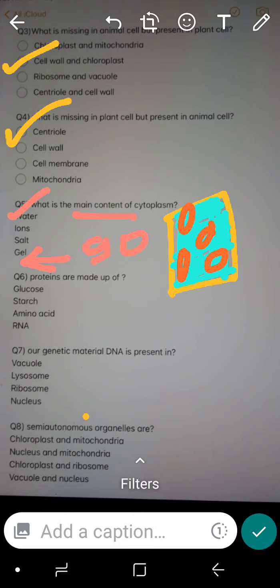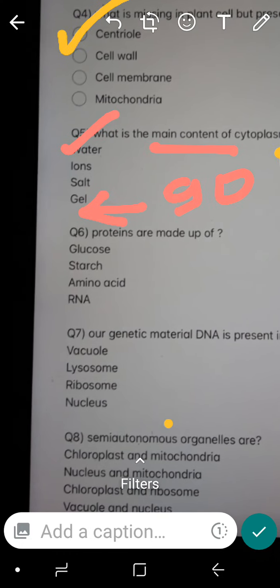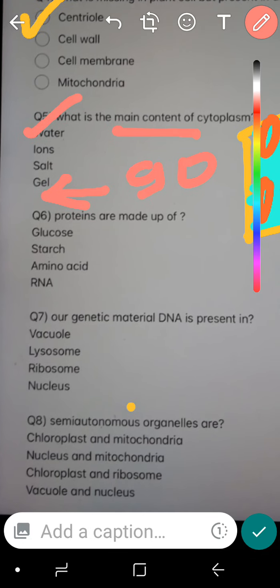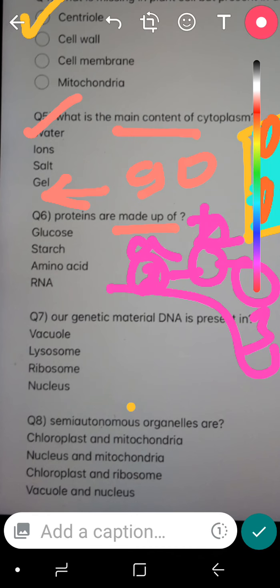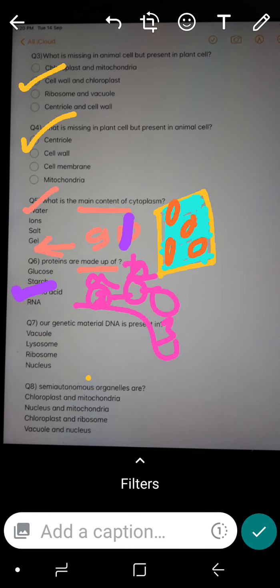Okay, done. Now next question is question 6. Proteins are made up of. I have told you while teaching that proteins are made up of amino acids, like amino acid 1, amino acid 2, amino acid 3. This chain makes a protein. So the answer should be amino acid. Proteins are made up of amino acid. That should be the right answer.